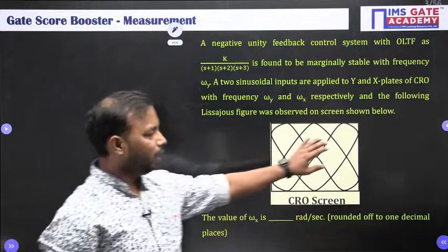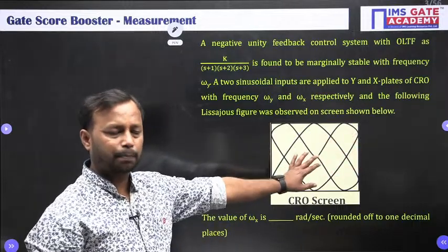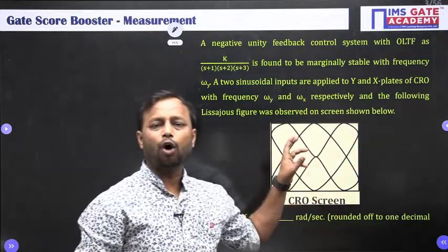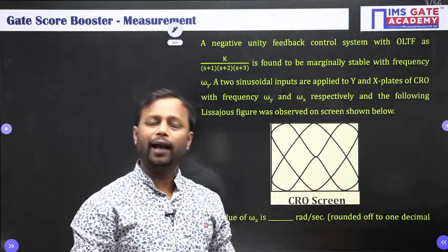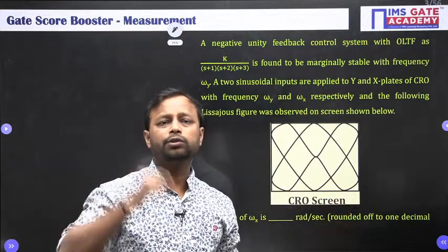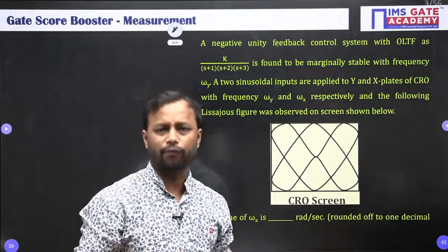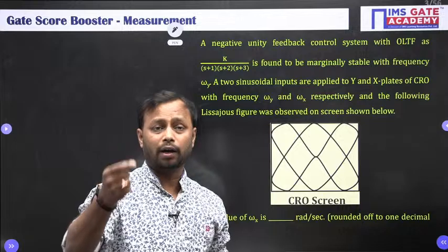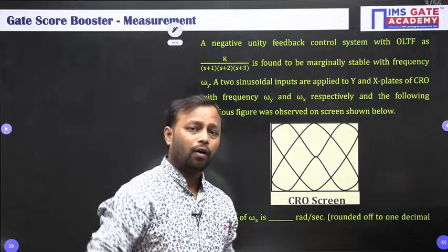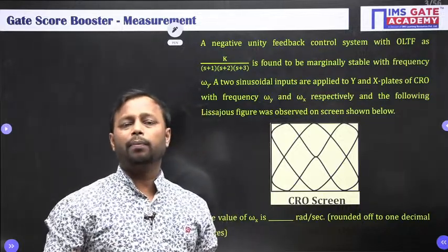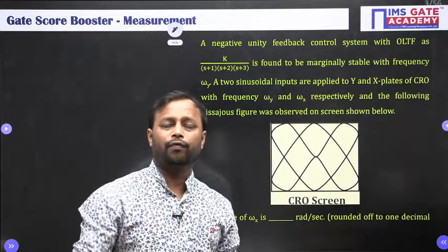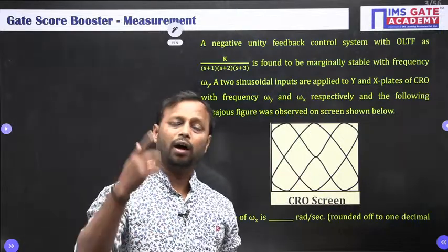So this is a Lissajous pattern, which is observed in XY mode. In XY mode, first a known signal having the frequency omega x is applied, which is known as the reference signal, and through that reference signal we will be able to identify the phase angle and unknown frequency of the unknown signal.